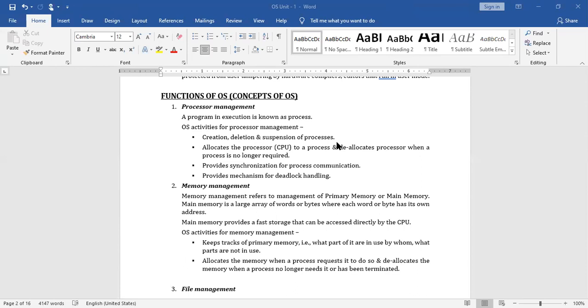Usually process management does creation, deletion, and suspension of processes. Whenever a user wants to start execution of any application program or task, that is what we call creation. Once the job has executed, the controlling mechanism added to that process is deleted.